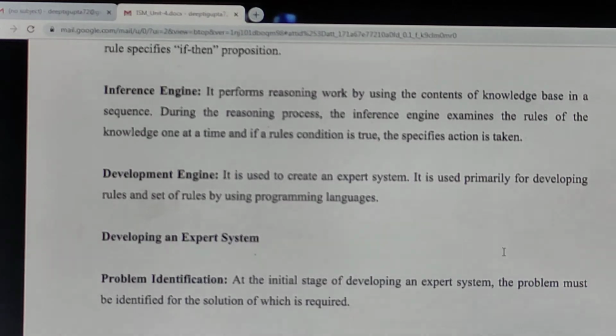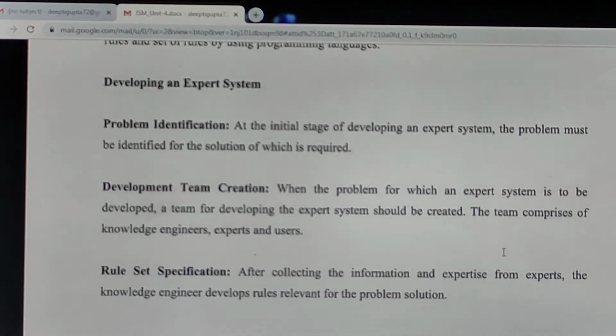Now what are the steps involved in developing an expert system? First, the problem is identified, the initial stage, because expert systems are specific to certain problems. An expert system cannot handle all types of problems. It depends on what types of advices you have stored in the knowledge base of an expert system. So expert systems are specific to problems. So the first step when we start developing an expert system is identifying the problem.